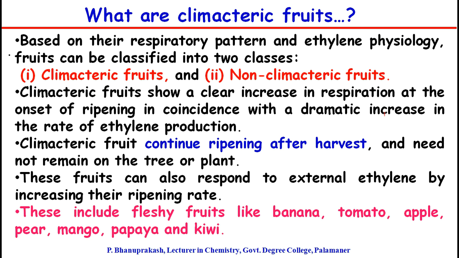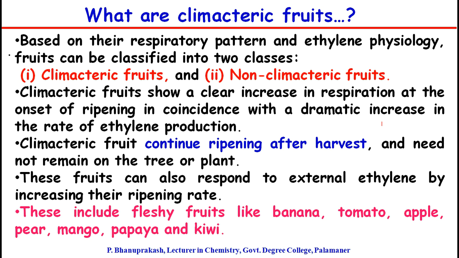Let us discuss the classification of fruits. Based on the respiratory pattern and ethylene physiology, fruits can be divided into two classes: climacteric fruits and non-climacteric fruits. Climacteric fruits show a clear increase in respiration at the onset of ripening, in coincidence with a sudden outburst of the rate of ethylene production. That means in climacteric fruits, the respiration rate increases as well as the ethylene production suddenly increases.